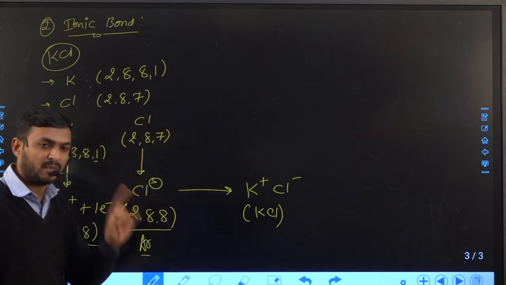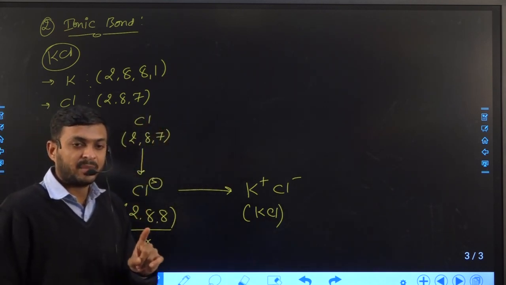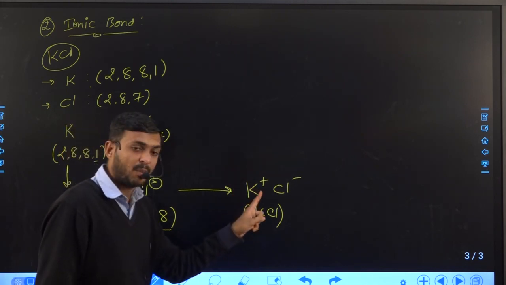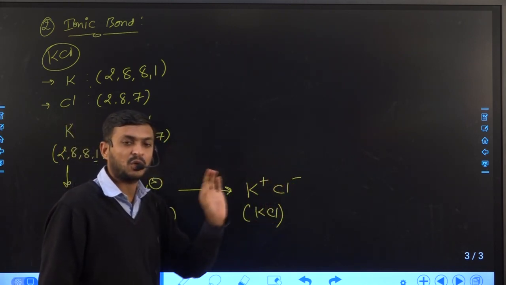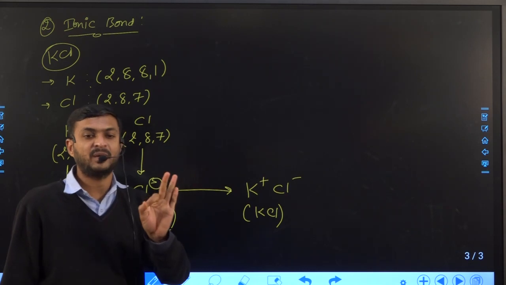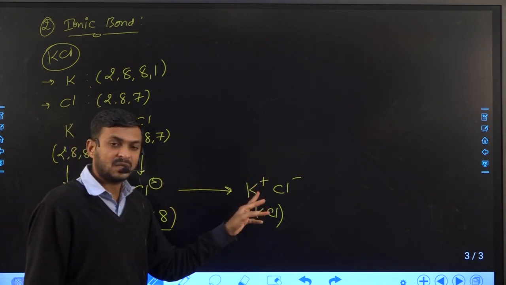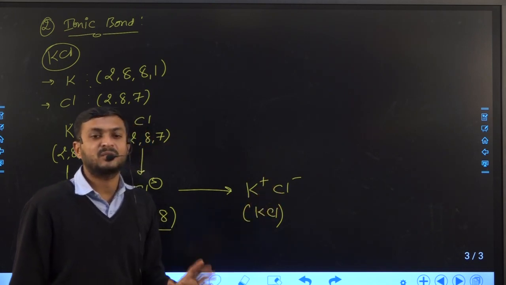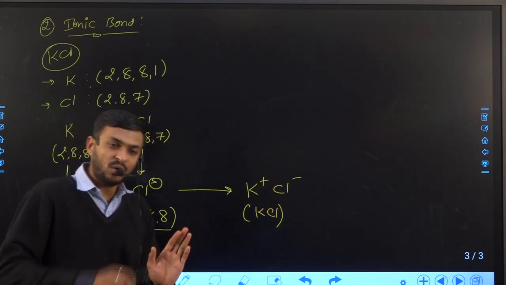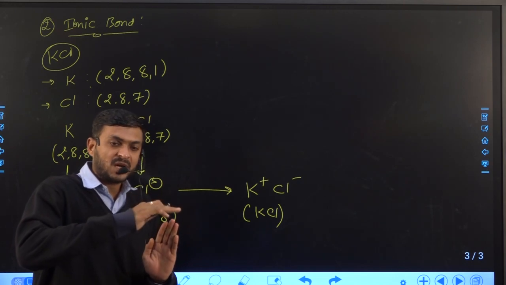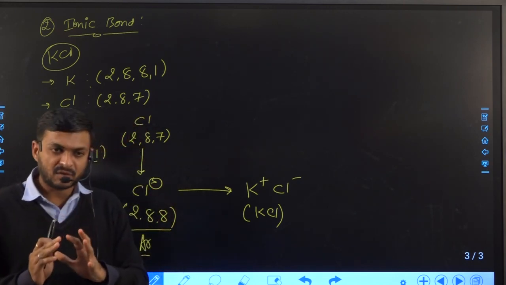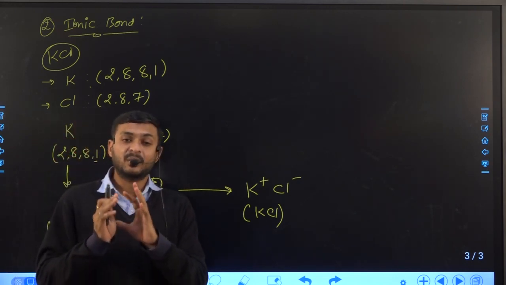But you should remember, during the formation of ionic bond, the total positive charge and total negative charge should be equal. Otherwise it is never possible. If the positive charge is plus 2 and the negative charge is minus 1, that does not work. So always positive charge and negative charge should be equal. We already discussed this in our previous unit.